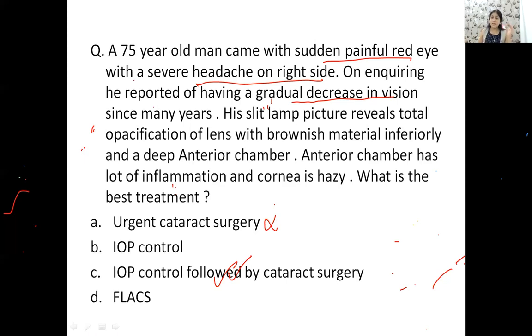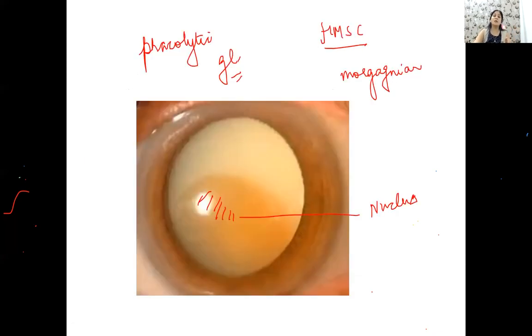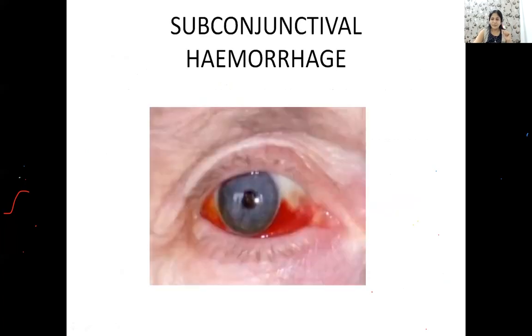If I ask you what the definitive treatment should be, it is cataract surgery. ठीक है, ये सबको समझ में आता है? Okay, so here I have not given you a picture, but you should understand what type of picture I am talking about. Okay, is that clear to all of you?